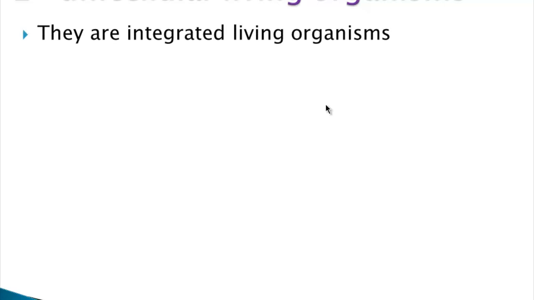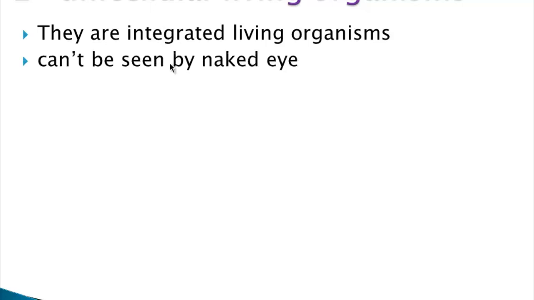We said that we have two types of living organisms, multicellular organisms and unicellular organisms. Now we will discuss the unicellular organisms. They are integrated living organisms. That means they have all the parts that make them do their job. Unicellular organisms can't be seen by the naked eye. We can't see them by our eye. We need a microscope to see them.